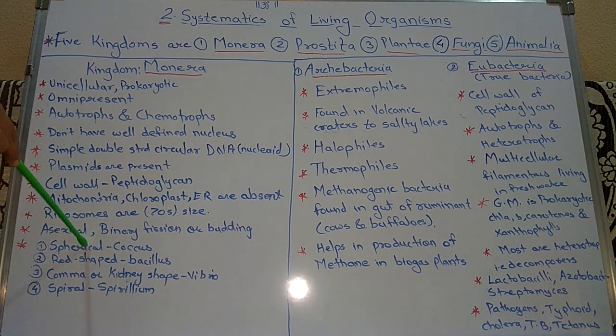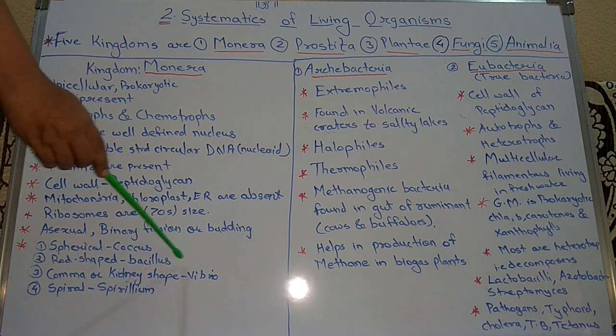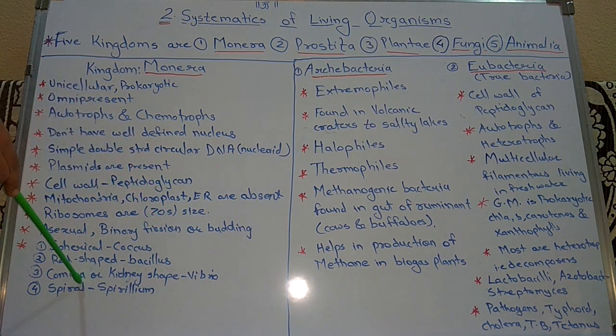First group is spherical, for example coccus. Second is rod shape, that is bacillus. Third is comma or kidney shape, that is vibrio. Fourth is spiral, that is spirillum. These 4 types of bacteria are categorized morphologically.